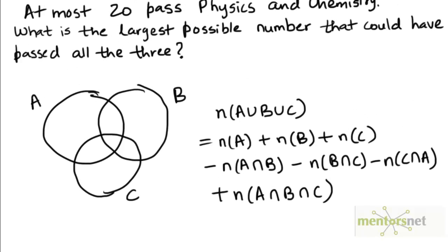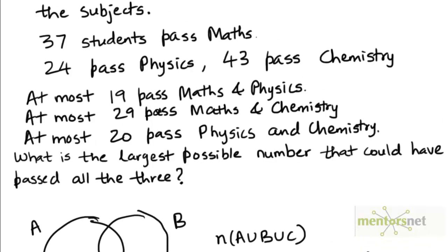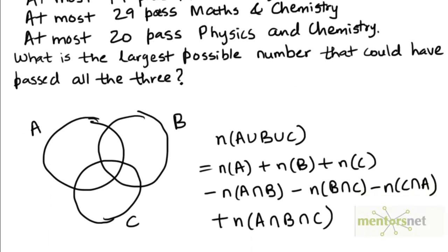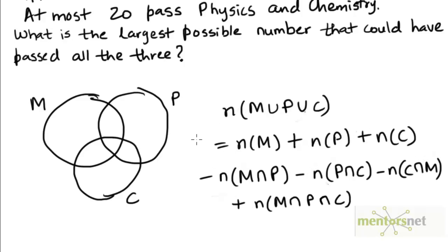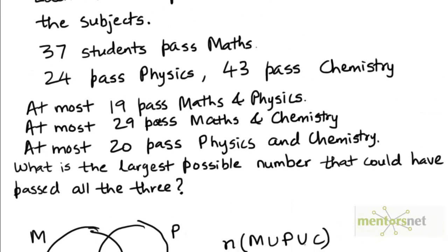Now here A, B, and C are the sets of students that pass the subjects of maths, physics, and chemistry respectively. So let's actually call these sets M, P, and C instead of A, B, and C. I've rewritten the formula here in terms of the sets M, P, and C, standing for maths, physics, and chemistry respectively. Now we're given that the number of students who pass maths is 37.